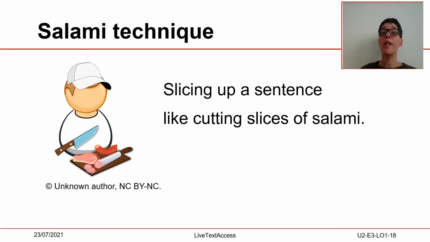One of the most used techniques in terms of reformulation is the so-called salami technique, proposed by Jones in 2002. The author refers to the salami technique as a way of slicing up a sentence, like cutting slices of salami. Speakers usually formulate long, complicated sentences. The real-time subtitler must divide up the speaker's sentences into a number of short, self-contained ones, and then link them as appropriate.